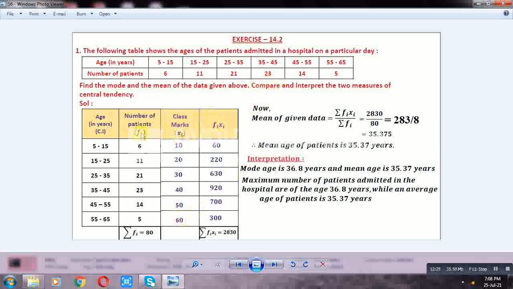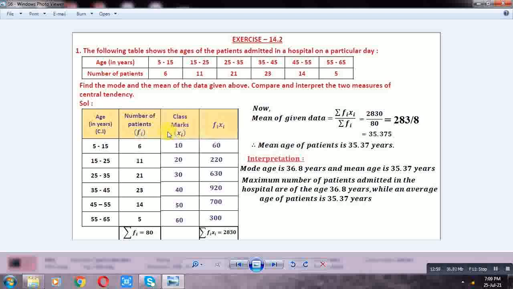In the direct method, we need FiXi. This is the Fi value, this is the Xi value. FiXi: 6 into 10, 60. 11 into 20, 220. 21 into 30, 630. 23 into 40, 920. 14 into 50, 700. 5 into 60, 300. Okay. The sum of frequencies, summation Fi, is 80. The sum of FiXi is 2830.